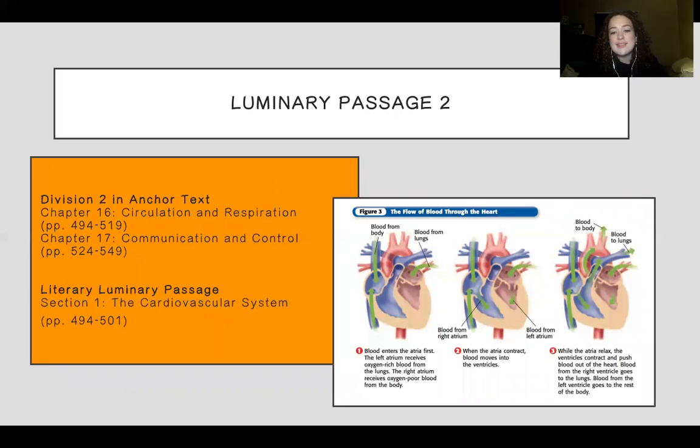So this is a graphic, an example of the flow of blood through the heart. I think this gives a really good outline of how blood is pumped through the body, and that's really important for all of the systems to work. So addressing it as a class really reinforces the importance of these concepts.